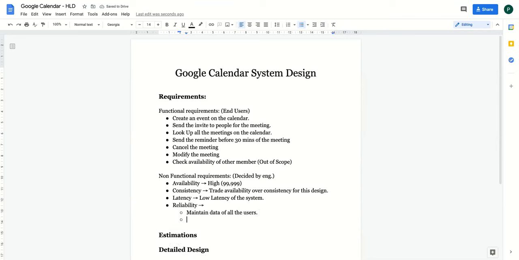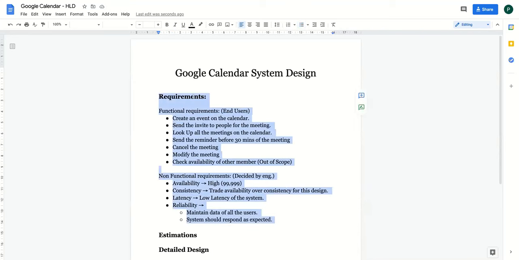Your system should respond as expected, correct? There can be a bunch of other reliability aspects which you can consider for your design.